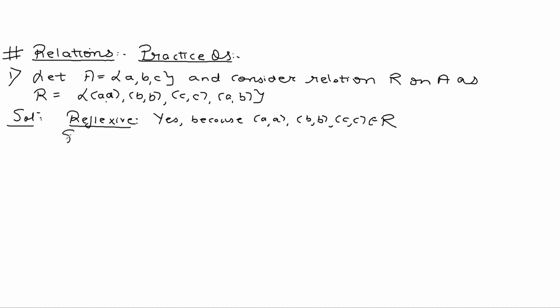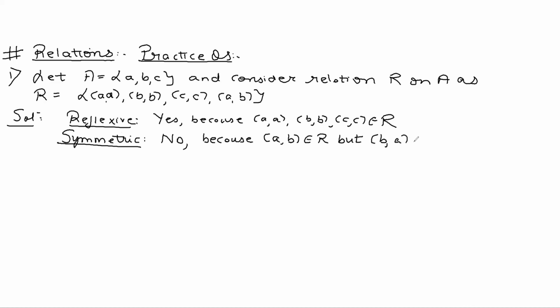Is it symmetric? You can clearly see no. This is not symmetric. Why? Because (A,B) belongs to R, but (B,A) does not belong to R. So the relation is not symmetric.